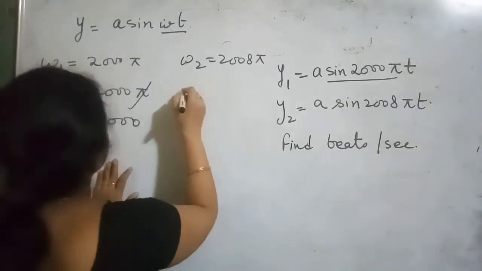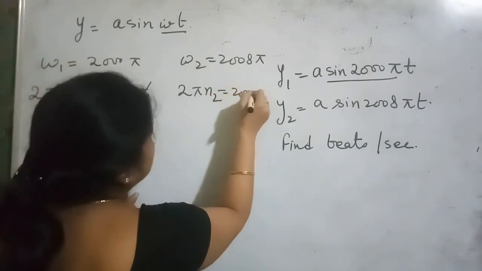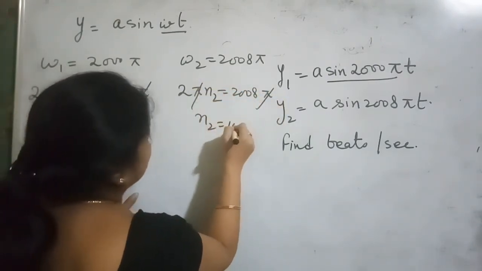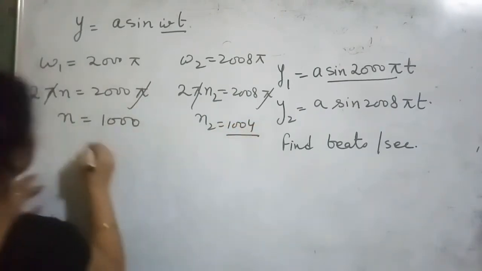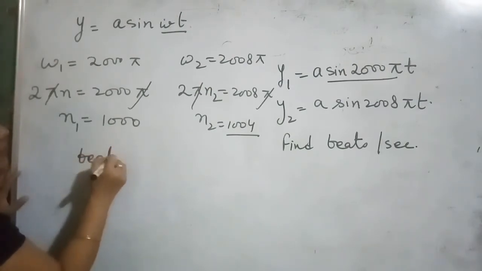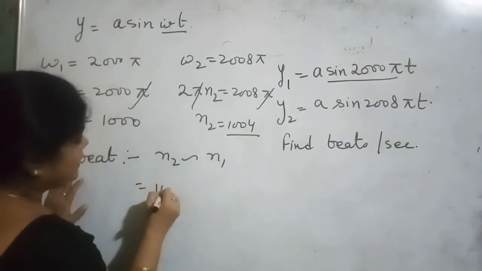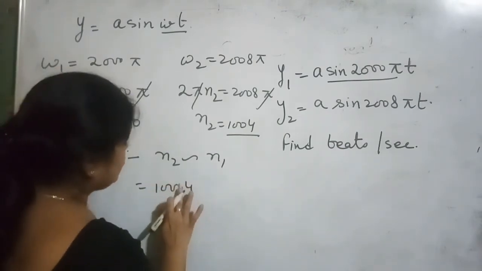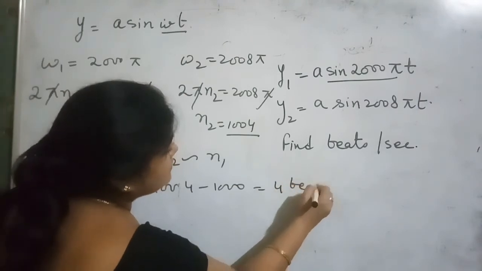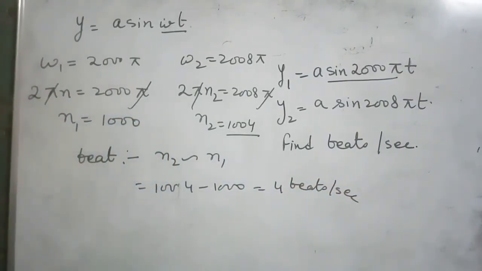Here in this case we get 2 pi n2 is equal to 2008 pi, pi gets cancelled, so n2 is equal to 1004. This is n1 and this is n2. So again beats heard is n2 minus n1. Ultimately we have 1004 minus 1000 and we hear 4 beats per second. In this way you can easily solve these types of questions.